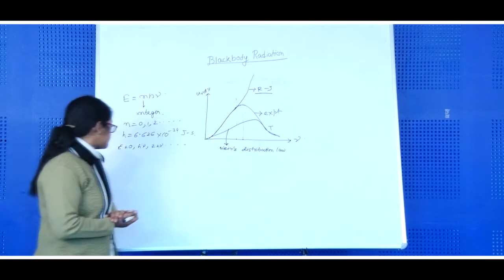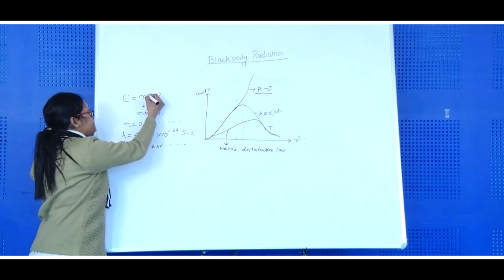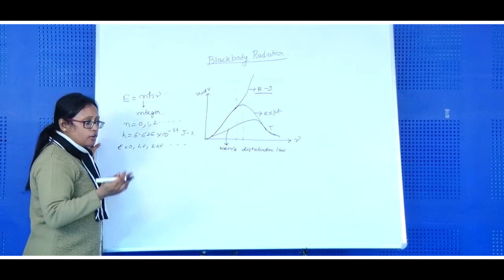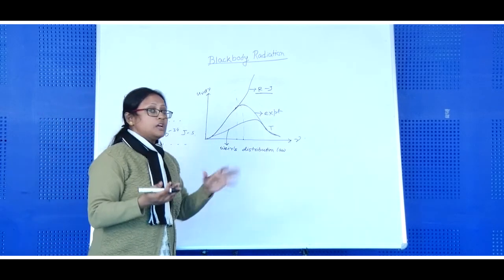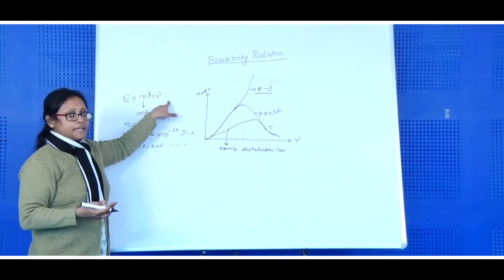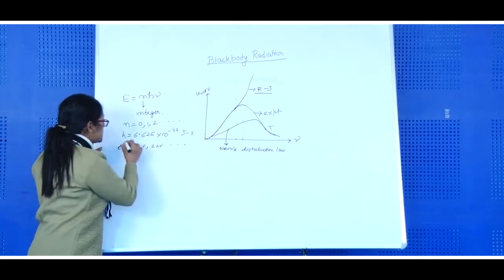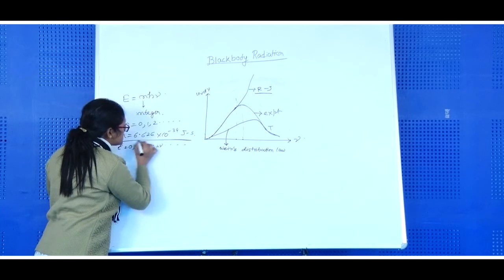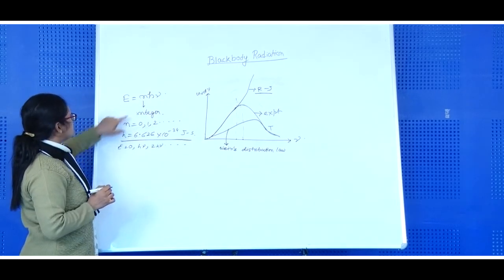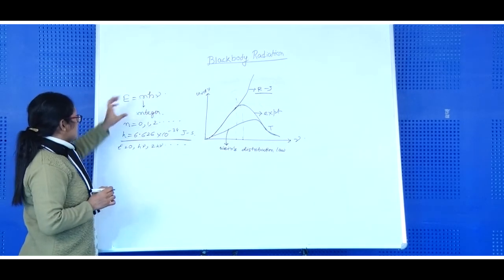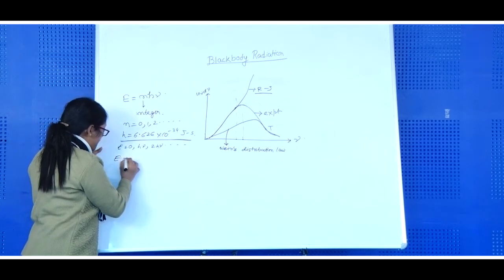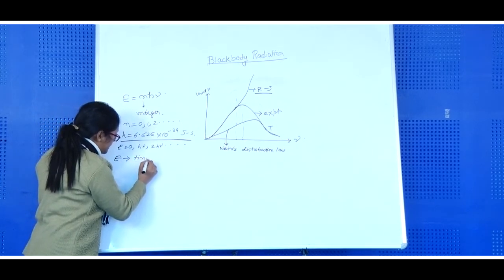Okay, now see why people before Max Planck were not able to take this idea. Because see, the h value is 6.626 into 10 to the power minus 34. So when you put this value here, the energy scale is very tiny. It is a tiny scale.